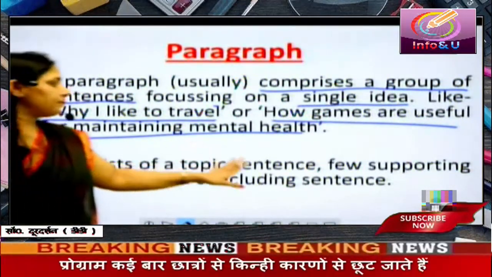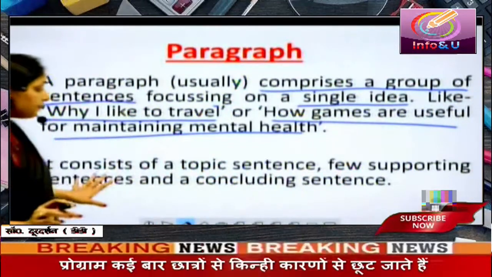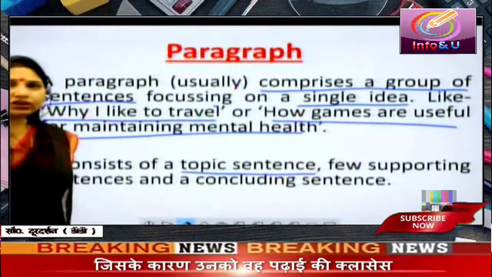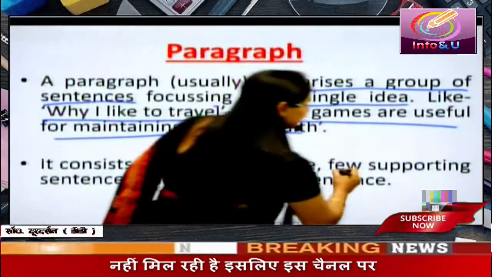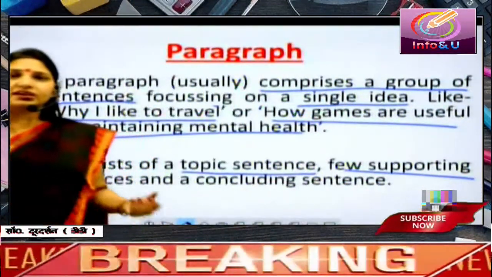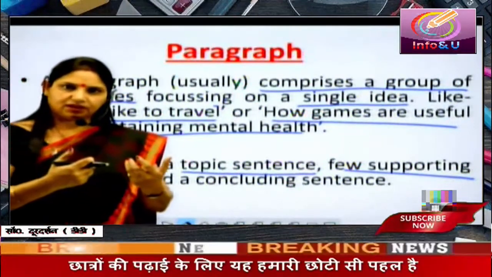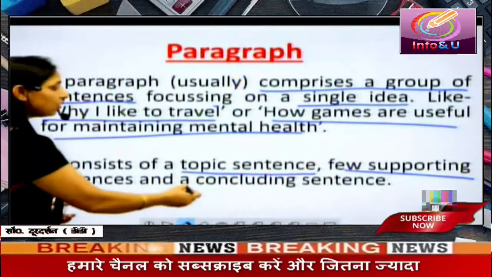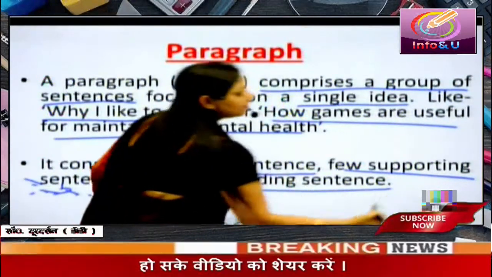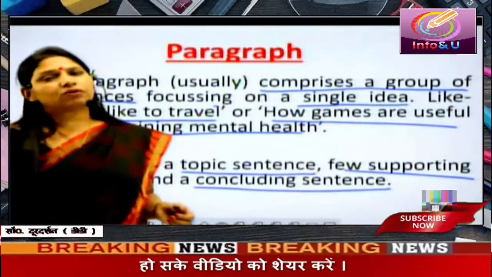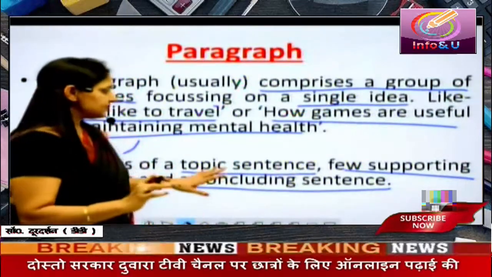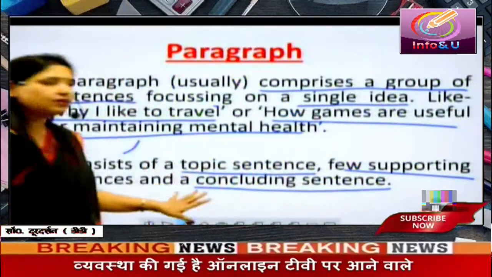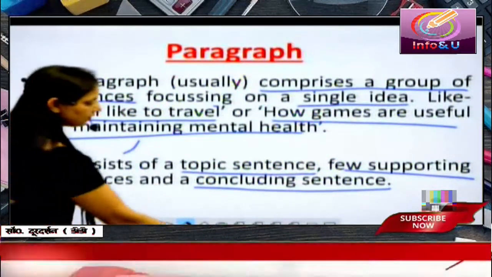What is the structure? It consists of a topic sentence. First thing, in the beginning there should be a topic sentence, then a few supporting sentences, a few sentences to add to it, to contribute to explaining the idea, and then a concluding sentence. Then there should be a sentence in the end which concludes the idea. Okay? This is the structure: topic sentence, a few supporting sentences, and then a concluding sentence.